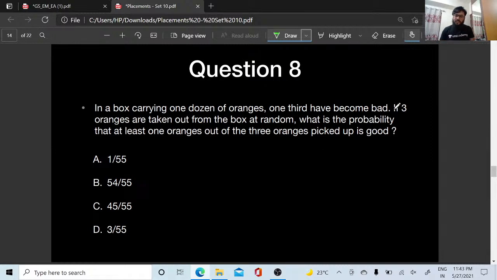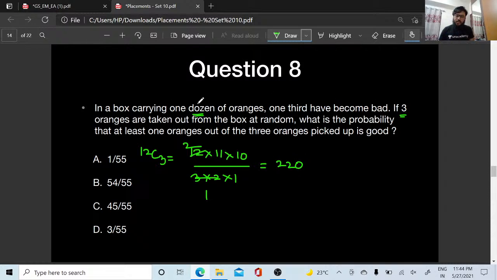Okay, so yes, let me tell. In a box carrying 1 dozen of oranges, I have to take 3 oranges. So first, my total events will be 12C3. What is this 12C3? Expand 12 three times: 12 into 11 into 10 divided by 3 into 2 into 1. 3 2s are 6, 6 2s are 12, so this is 11 into 10 into 2, which is 220. 11 tens are 110, 220 is the answer.